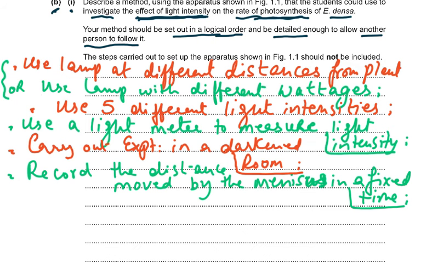So how would we word this? I'm just giving you the wordings which I would expect you to give. Use a lamp at different distances from the plant, or use a lamp with different wattages. Then use 5 different light intensities. Then use a light meter to measure the light intensity. Then carry out the experiment in a darkened room. Then record the distance moved by the meniscus in a fixed time. So this gives you 5 mark scheme points.